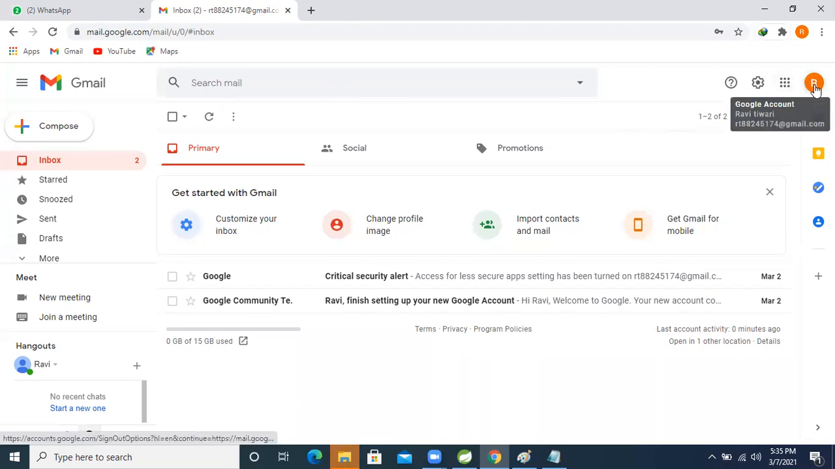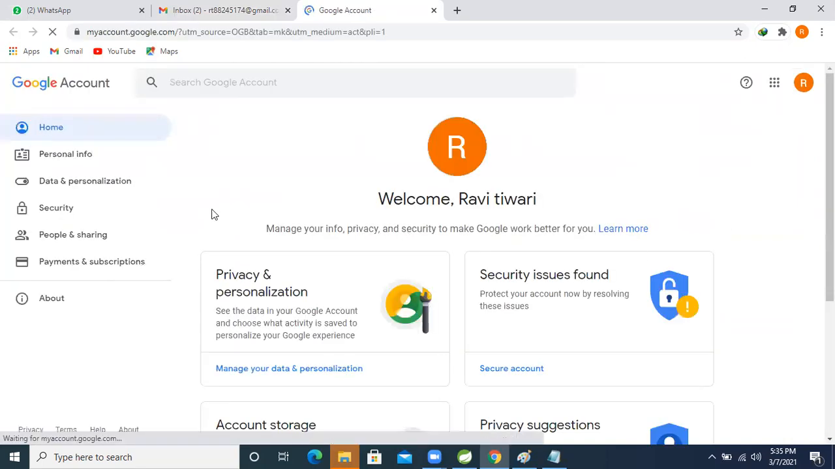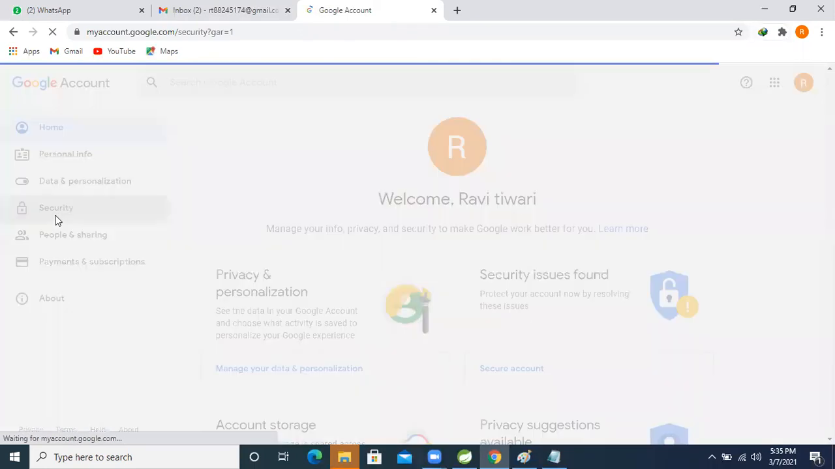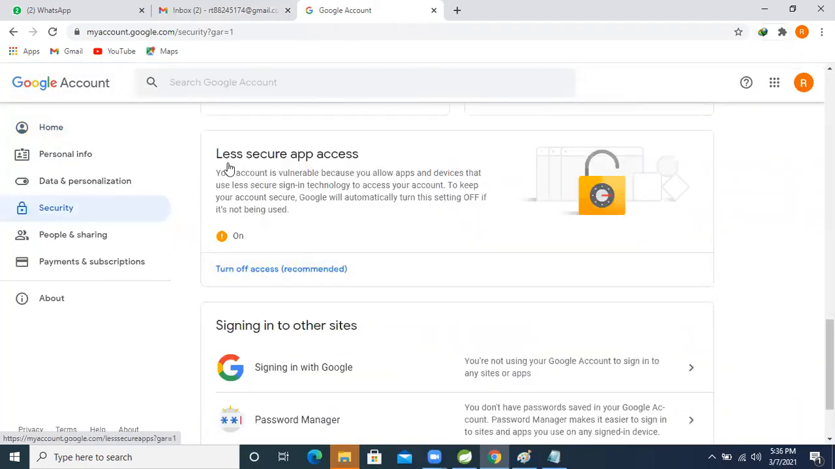After logging into that email, click on the profile. After that, Manage your Google account. Click on that. Go inside Security and come down. See, Less secure app access is there. I already turned it on by default.